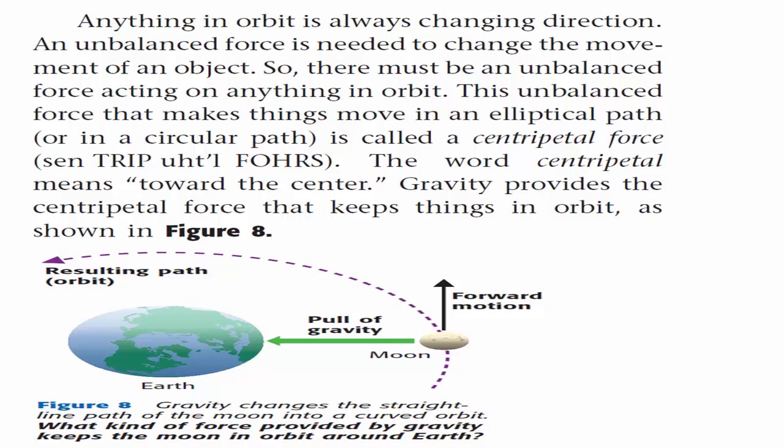Anything in orbit is always changing direction. An unbalanced force is needed to change the movement of an object. So, there must be an unbalanced force acting on anything in orbit. This unbalanced force that makes things move in an elliptical path or in a circular path is called a centripetal force. The word centripetal means toward the center. Gravity provides the centripetal force that keeps things in orbit, as shown in Figure 8.